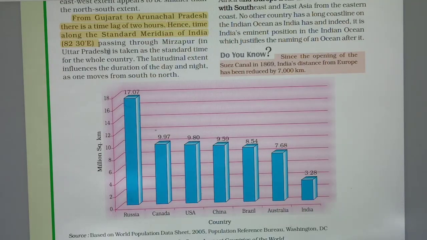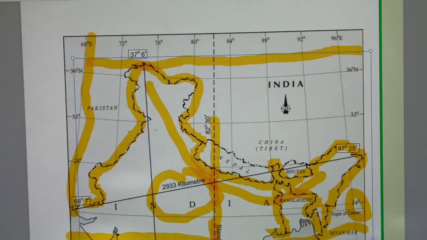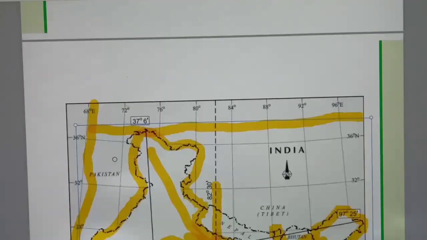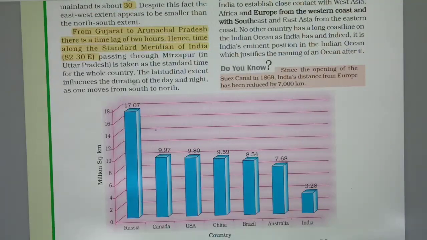What is the capital of UP? Lucknow. From east to west there is a difference of approximately 2 hours, and it takes standard time.